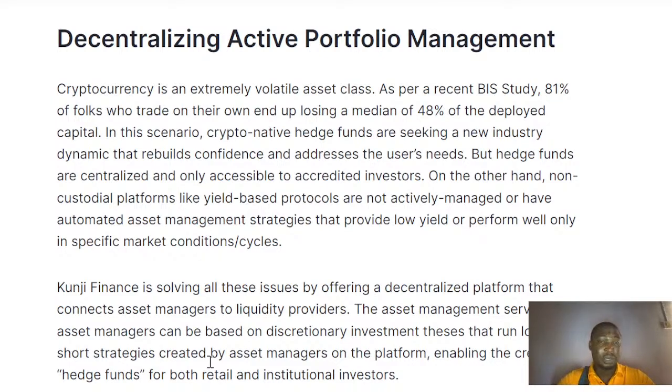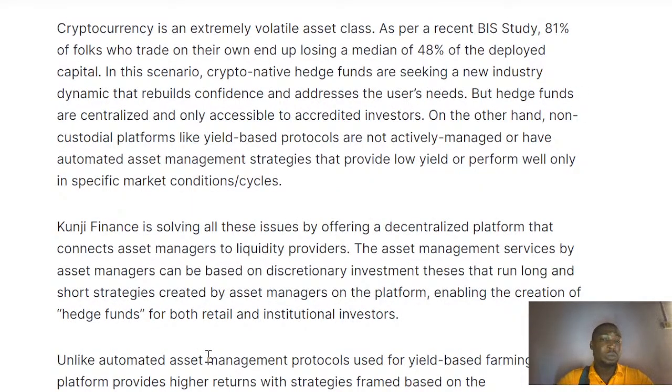In this scenario, crypto native hedge funds are seeking a new industry dynamic to rebuild confidence and address the users' needs. Investors, on the other hand, do not have an automated asset management strategy that provides yield and performs well in specific market condition cycles.